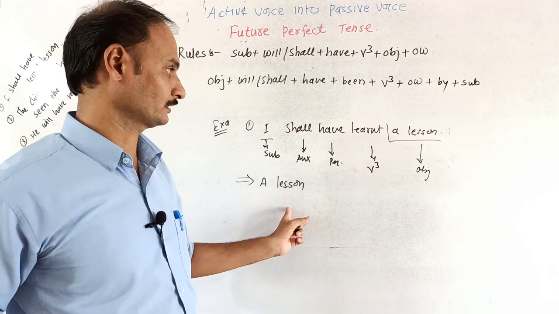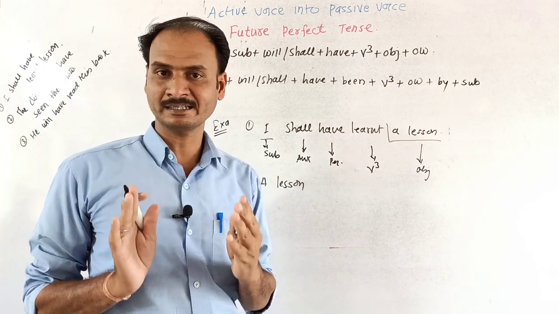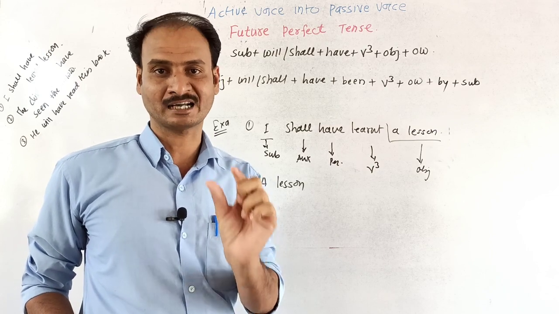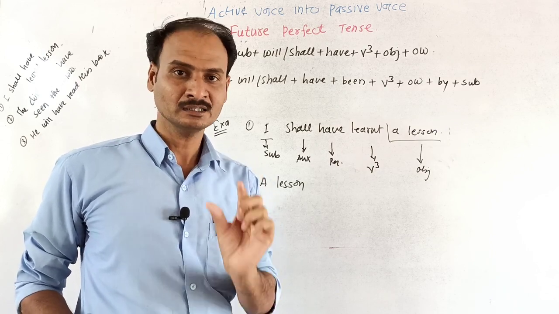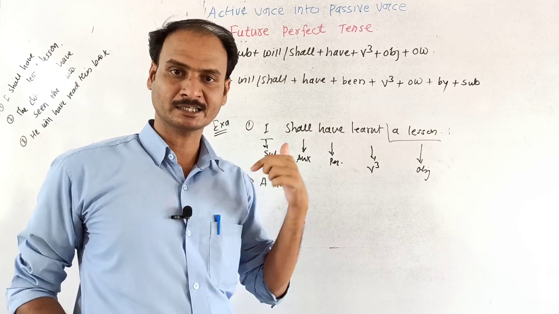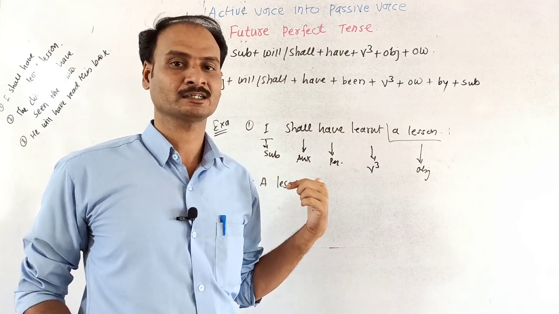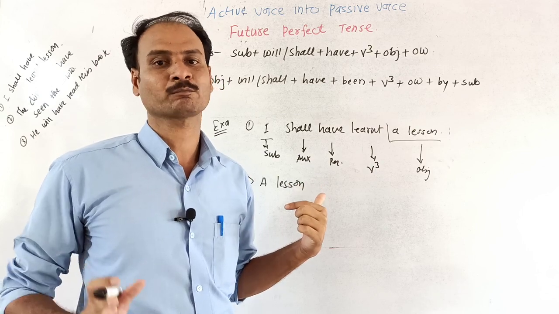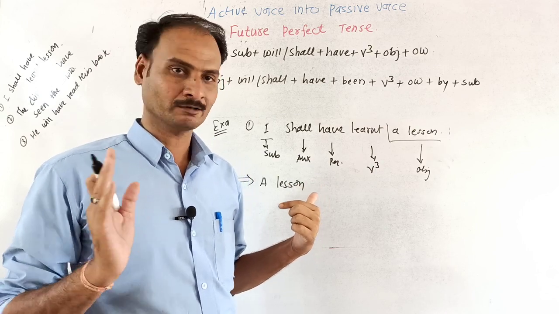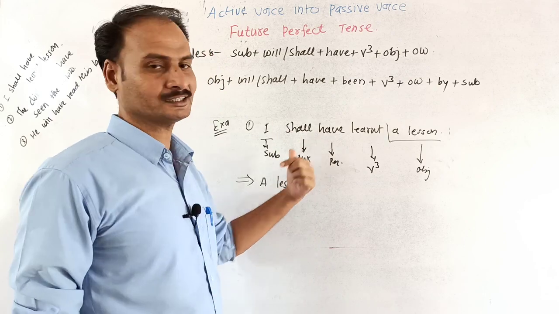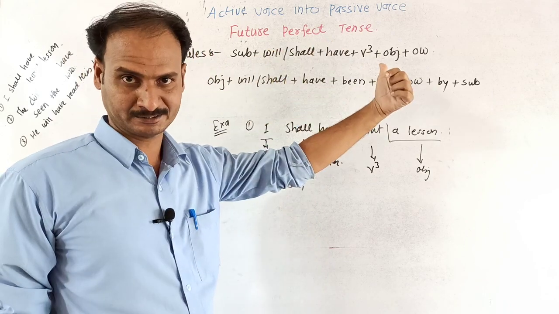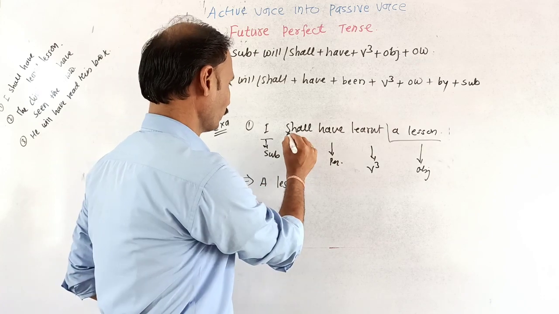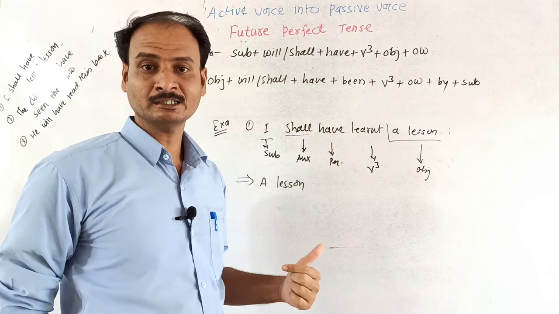Then according to the given tense, we must take an auxiliary verb. According to the given tense means if the given tense is the present tense, we have to take is, am, are. For the past tense, was or were, and for the future tense, shall or will. So the given tense is the future perfect tense, because shall and will denote the future tense.